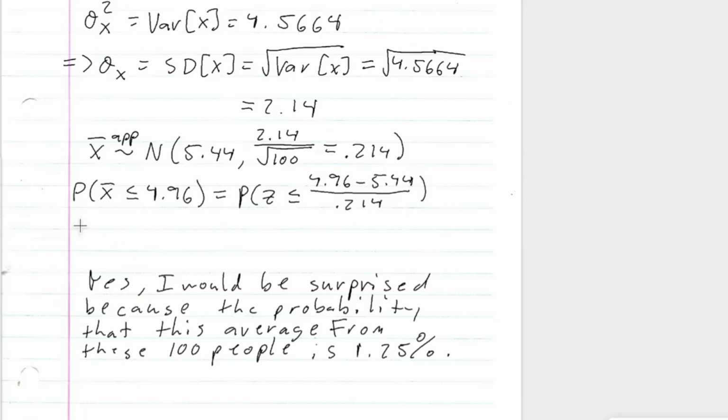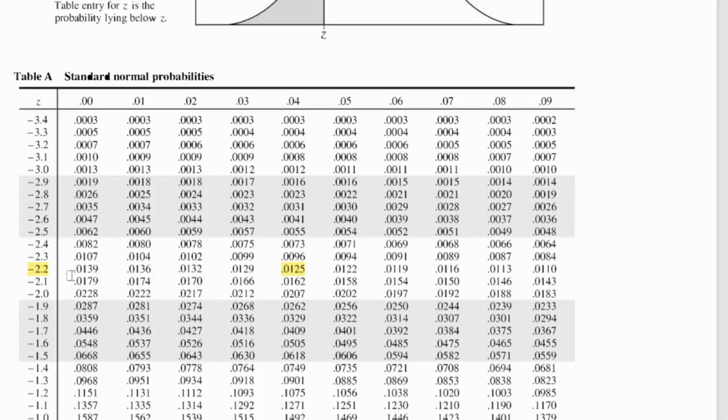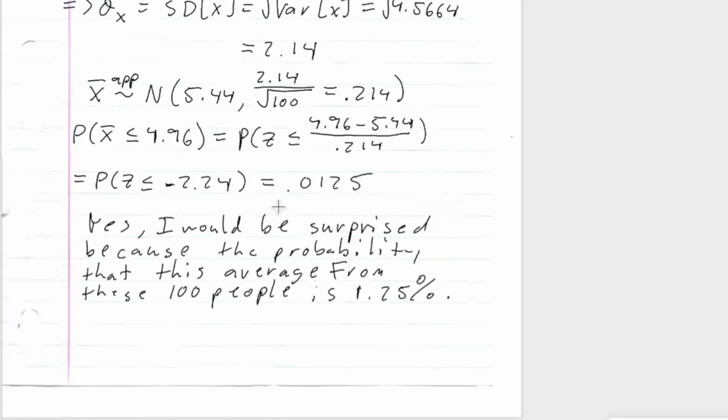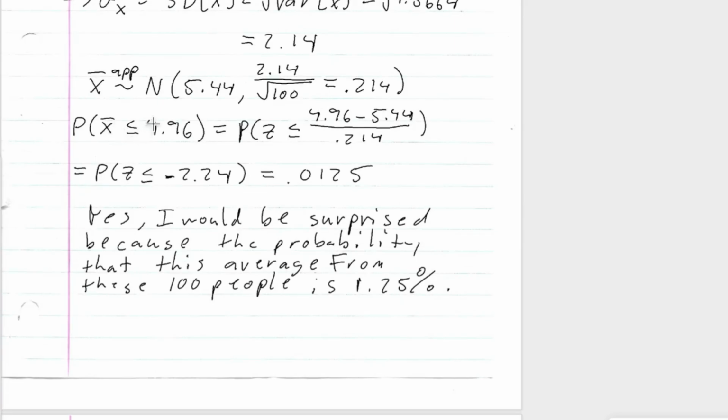And then this is equal to the probability that z is less than or equal to negative 2.24. And then we can go to our table and find it, which I already found for us. So negative 2.24 gives 0.0125. So the probability that this x bar is less than or equal to 4.96 would be about